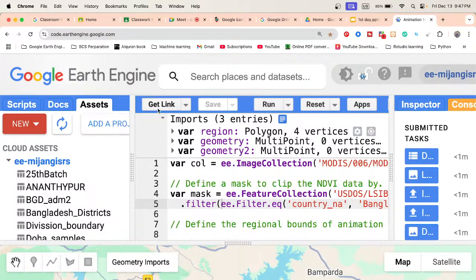And now this is the get link button. Basically, when you share your code, suppose this is the code I want to share with you, so further you can easily use this code.